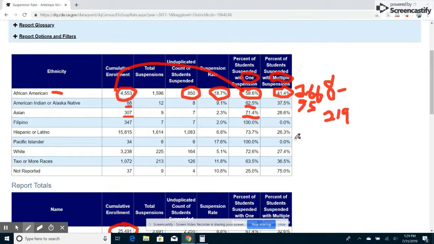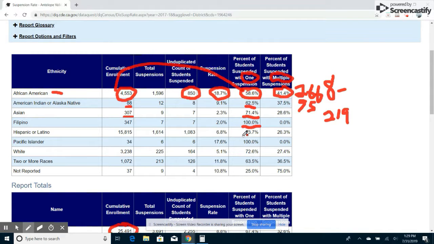Interestingly, she skips the Filipino line. Doesn't give any reason why. I would venture to guess it's because this 100% number confused her. She probably didn't understand why 100% was in this category. So she just didn't feel comfortable throwing in the 347 students. Or maybe she doesn't consider Filipinos to be people of color, because at the end she adds them all together and says, we know this many students of color were suspended. She's wrong in that number, but she completely leaves Filipinos out of that altogether, most likely because she doesn't know what to do with this 100% whatsoever.